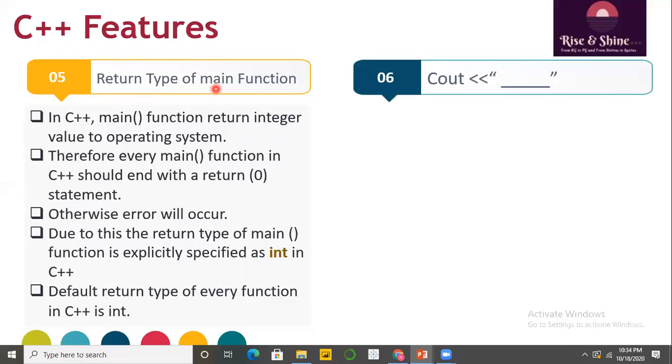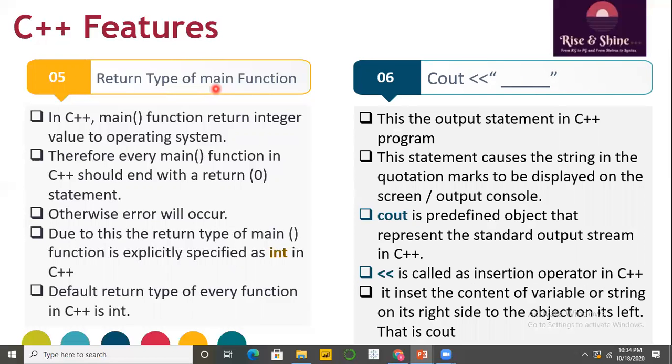The next concept from that sample code is cout, then the two angle brackets, which are called the insertion operator, and then some string quoted in inverted commas. So what do we mean by this cout?